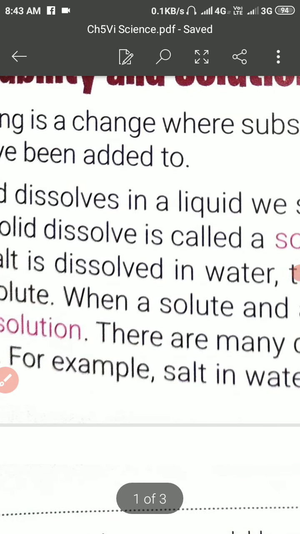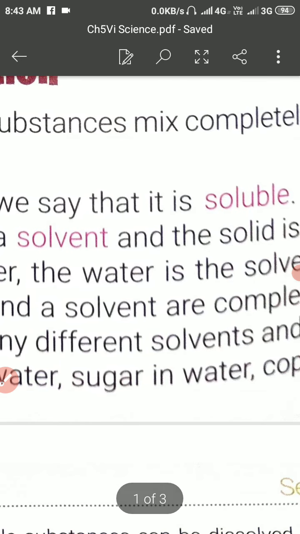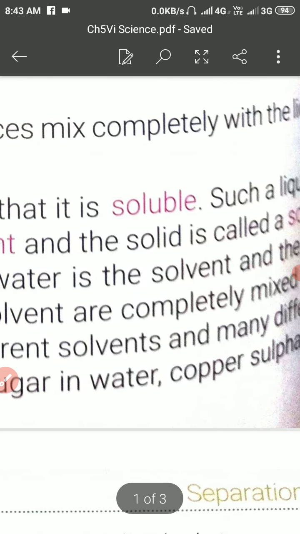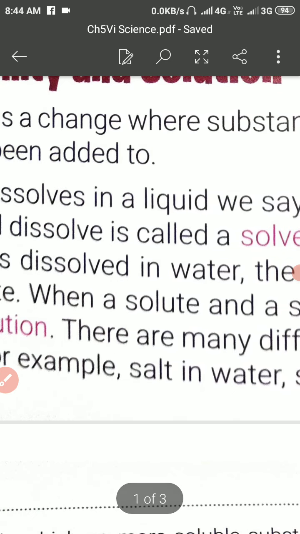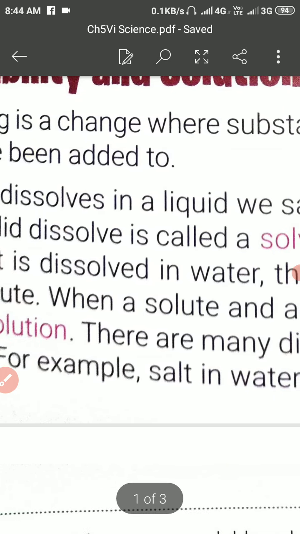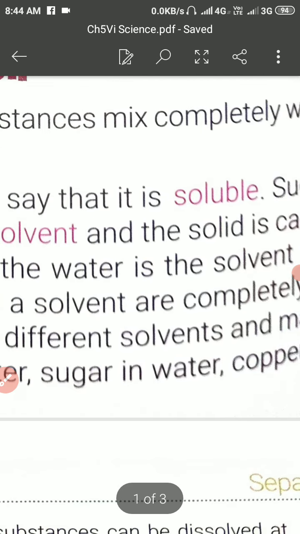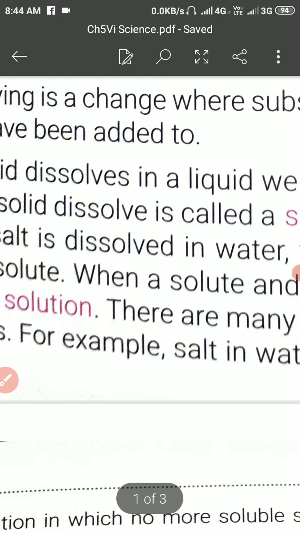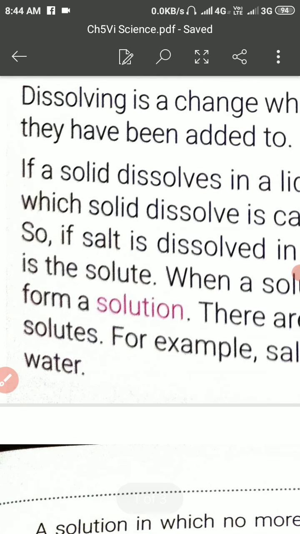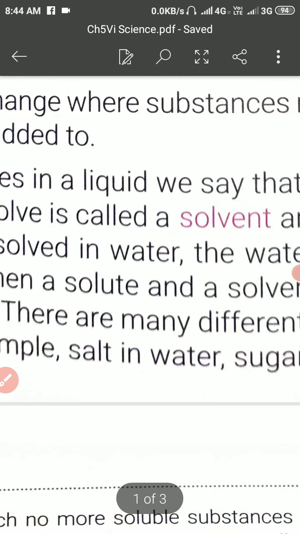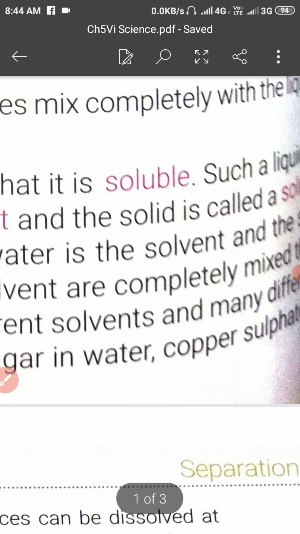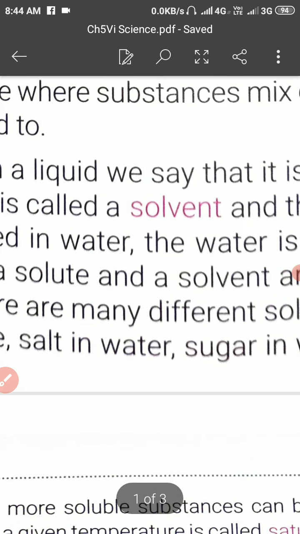If a solid dissolves in a liquid, we can say that it is soluble, and the liquid in which the solid dissolves is called the solvent, and the solid is called the solute. So if salt is dissolved in water, the water is the solvent and the salt is the solute.